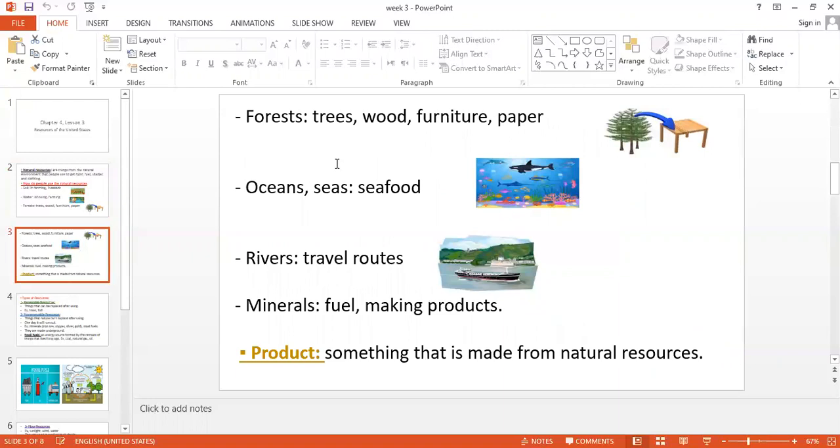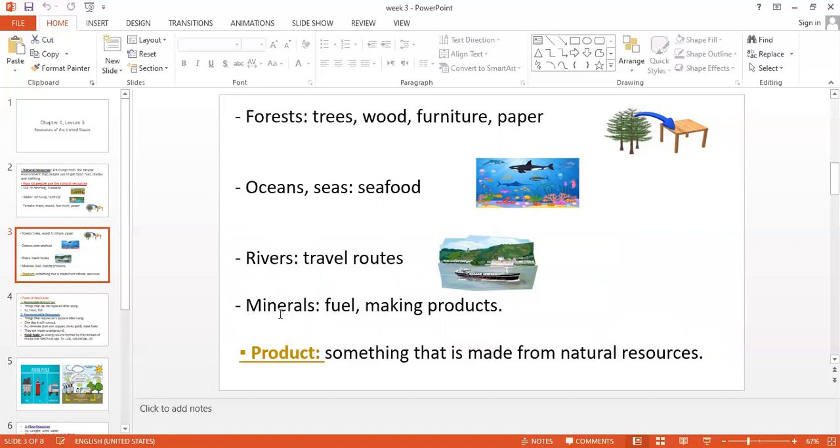Here we have oceans and seas. We can use them to get seafood, which we eat as a source of food. The next one, rivers. We can use the water of the rivers in farming and in drinking, and we can use rivers as traveling routes, when we travel on the river.